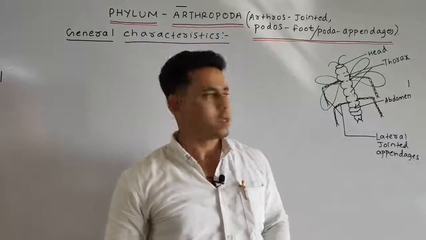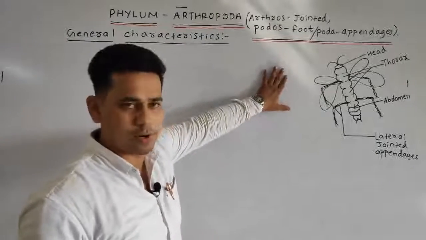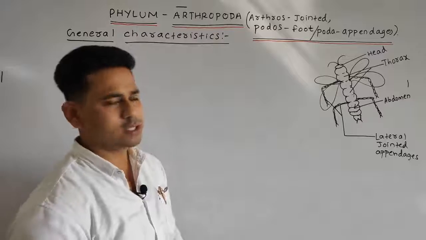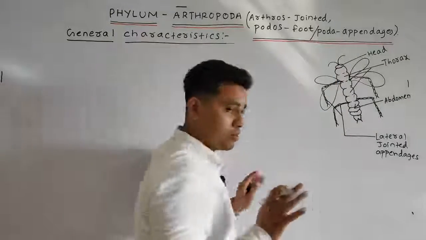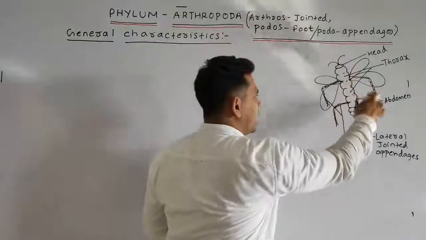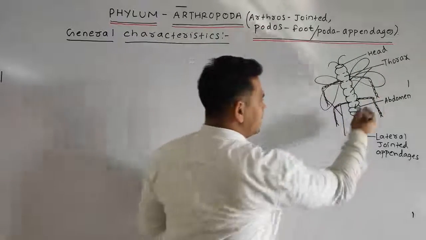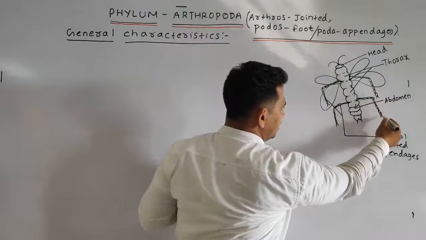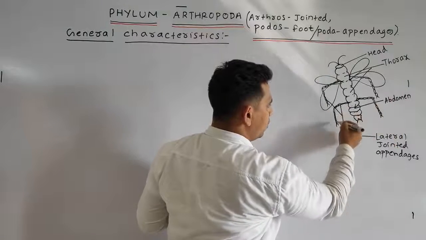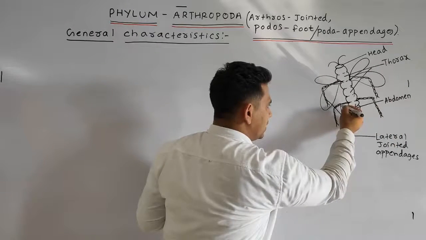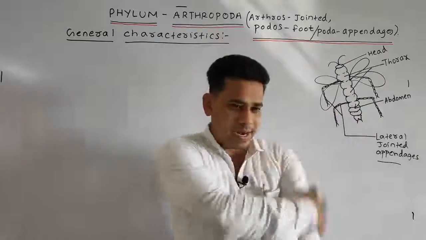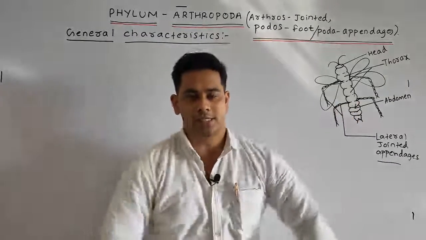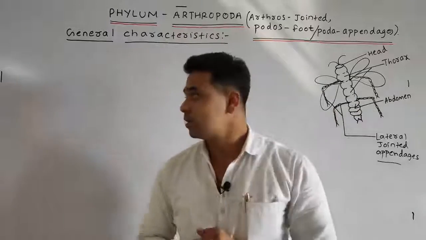In an organism belonging to the Arthropoda, you can see here the antenna is present, the body is divided into head, thorax and abdomen, and here you can see these are the jointed appendages. They are not in a single form, they are in a jointed manner. So that is what is called lateral jointed appendages.